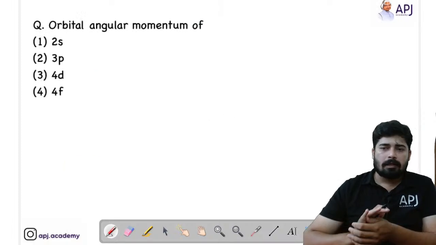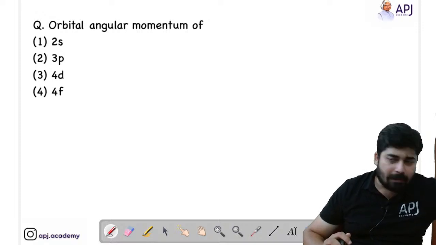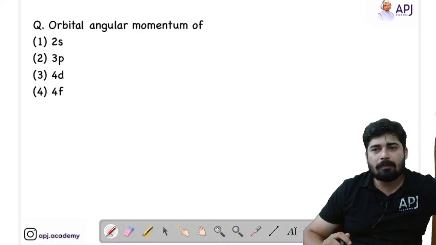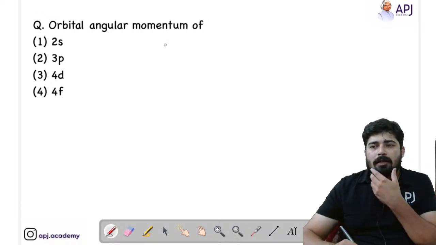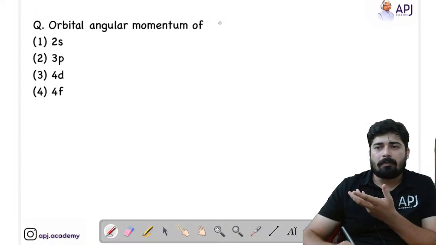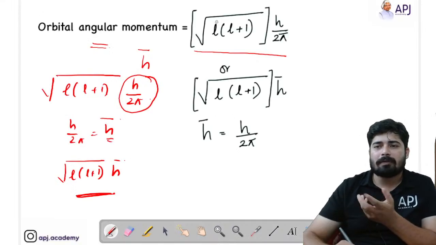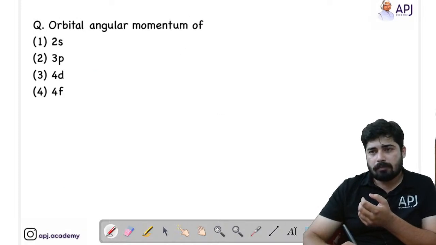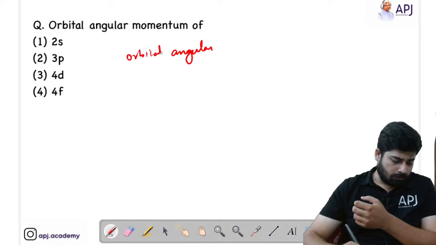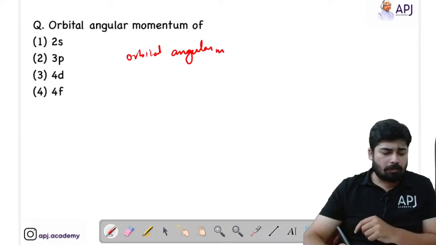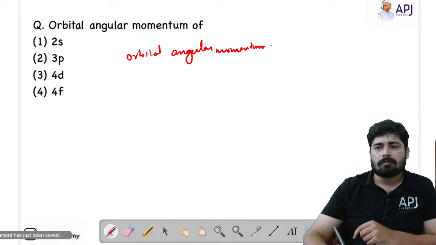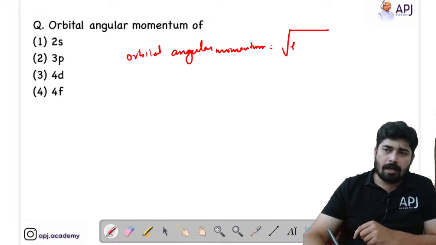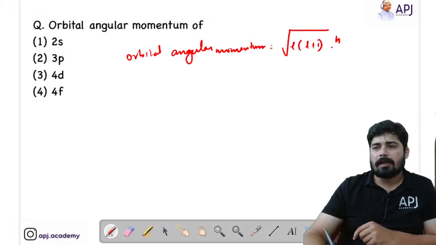Okay, now let's do some problems. Find the orbital angular momentum of 2s, 3p, 4d and 4f. What is the formula of orbital angular momentum? Orbital angular momentum is equal to root of l into l plus 1 times h by 2 pi.